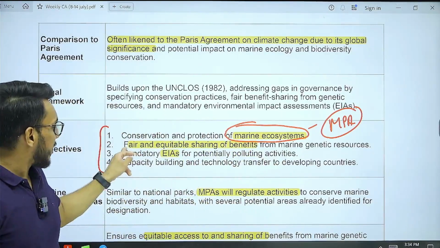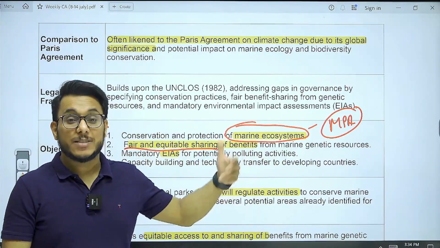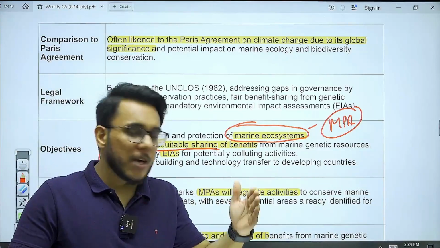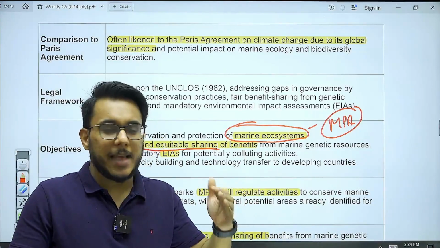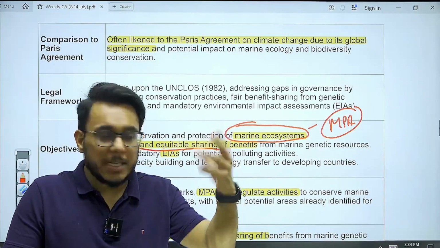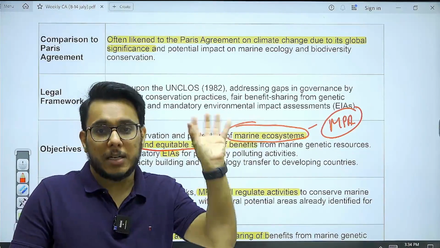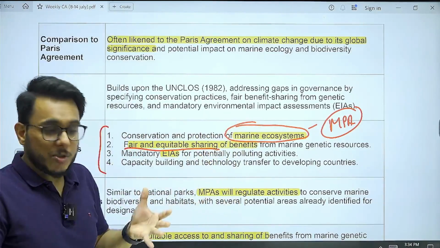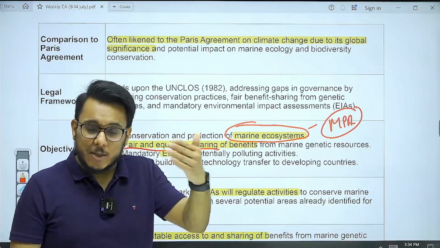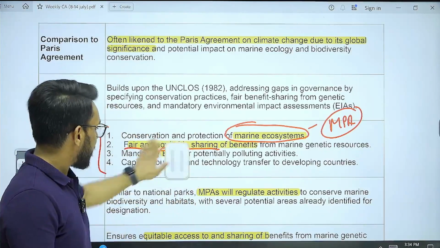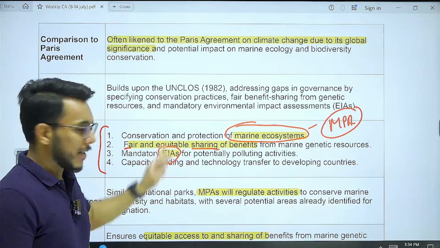The next objective is fair and equitable sharing of benefits of genetic resources. Now you see this thing. Suppose in the high sea a particular type of algae is found, and let's say that algae has a lot of application in the medicine industry. Now that advantage is to be shared with all the countries. One or two countries should not take the advantage. So genetic resources in the high seas should be shared fairly and equitably. Mandatory EIA.